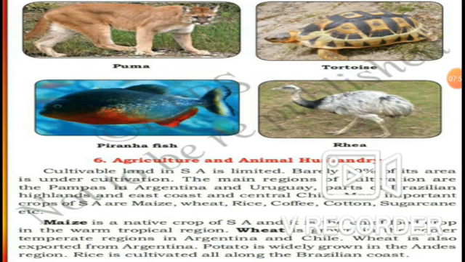These were the important crops of South America. So after that, maize. Okay, let us see about the maize. Maize is also called corn. See, maize is a native crop of South America and it is the chief or staple food crop of the warm tropical region. Wheat is grown in the cooler temperate regions in Argentina and Chile. Wheat is also exported from Argentina, and potato is widely grown in the Andes region.